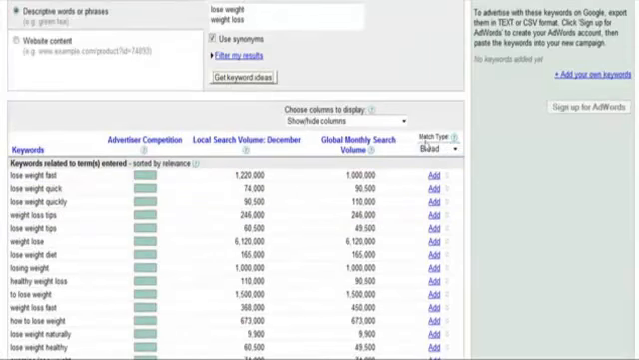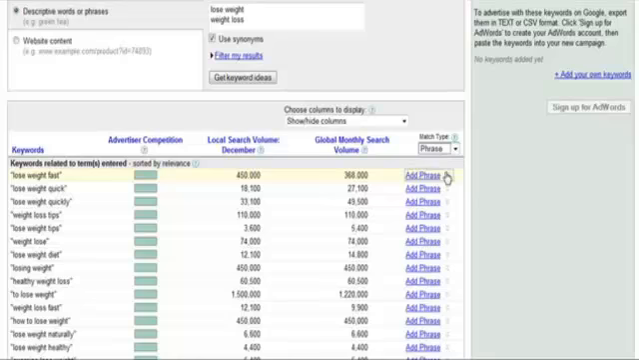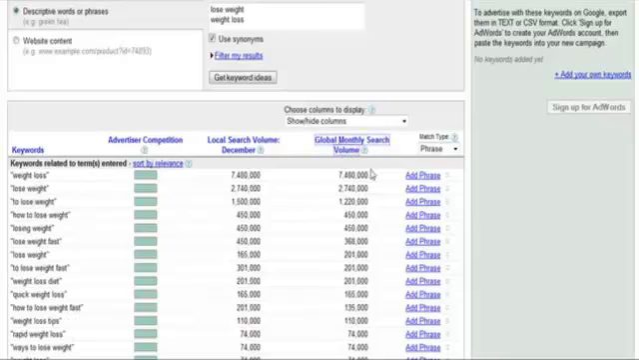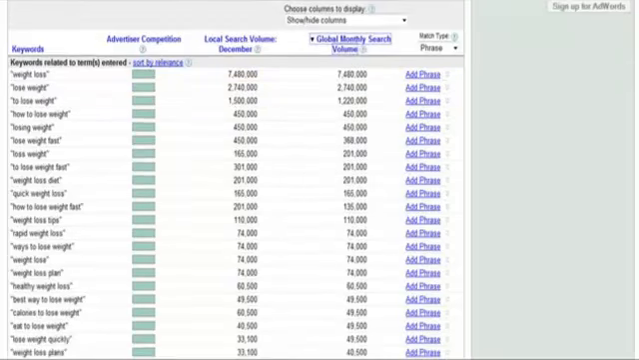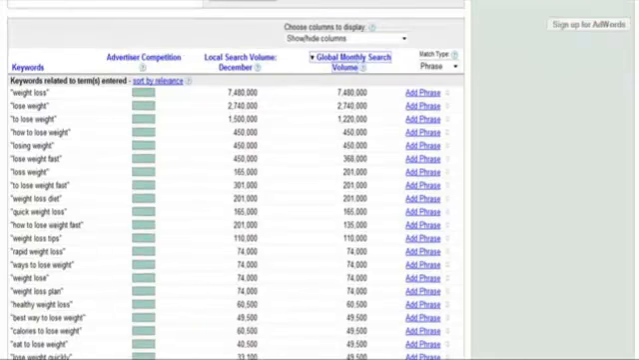What I also recommend you do is you come over here to where it says match type and you choose phrase match. And then you want to come over here where it says global monthly search volume and just click on that, because that will sort it from top to bottom, the highest search volume to the lowest. So under phrase match, you're going to notice here weight loss and lose weight, in the millions. To how to lose weight, that's pretty high. Losing weight.